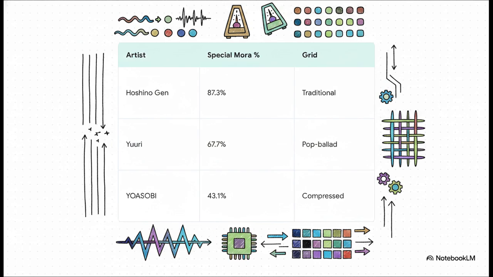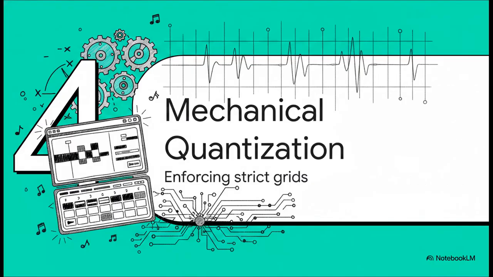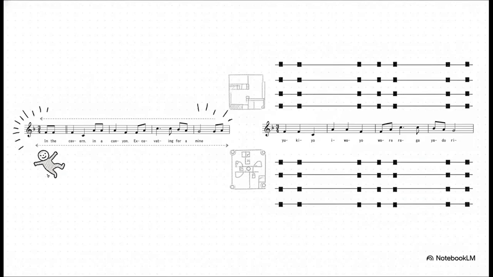They fuse them together to fit into incredibly fast-paced, computerized 16th-note tempos. They are essentially overwriting the traditional linguistic grid to match a digital one. Which leads us perfectly to Section 4, quantization and mechanical rhythm. Watch what happens when these two musical philosophies collide.